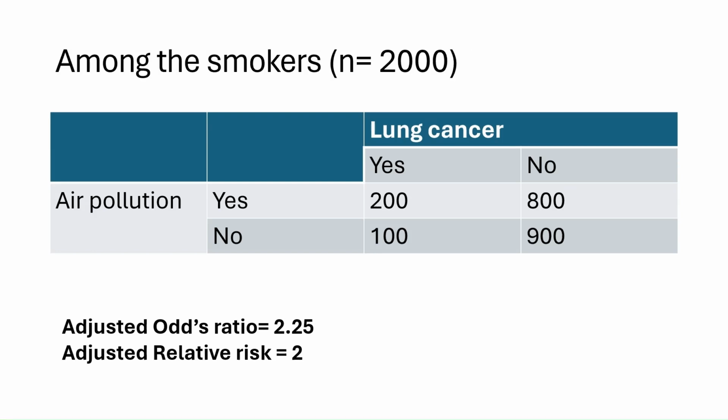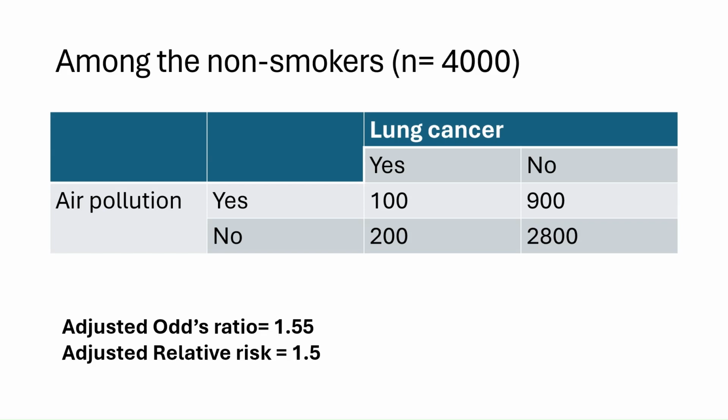Now let us stratify the exposure and outcome based on the presence and absence of the confounder. First, let us look at the association of air pollution and lung cancer only among the smokers. Assume that there were 2,000 smokers and 4,000 non-smokers. Now among the smokers we have computed the 2 by 2 table and we'll be looking at the association of air pollution and lung cancer. Here we will obtain an adjusted odds ratio of 2.25 and adjusted relative risk of 2.